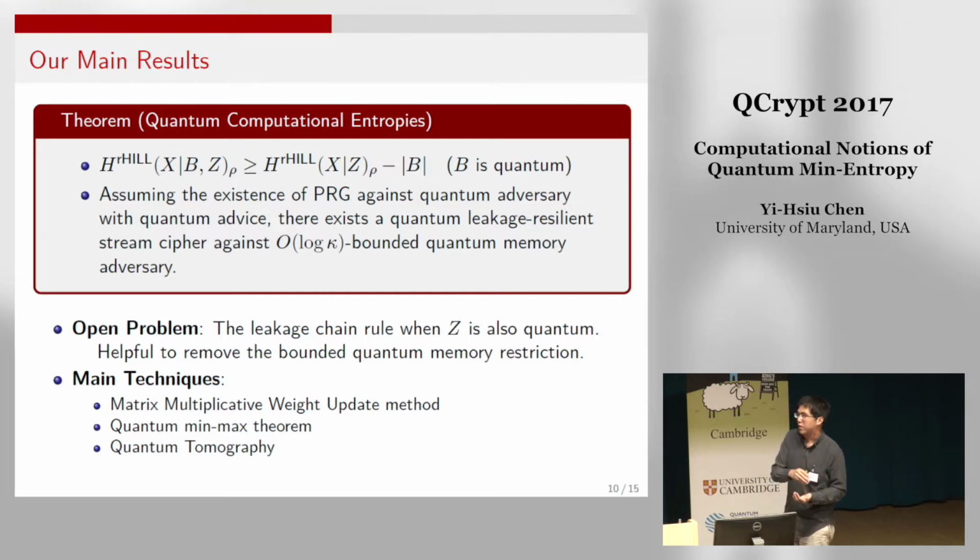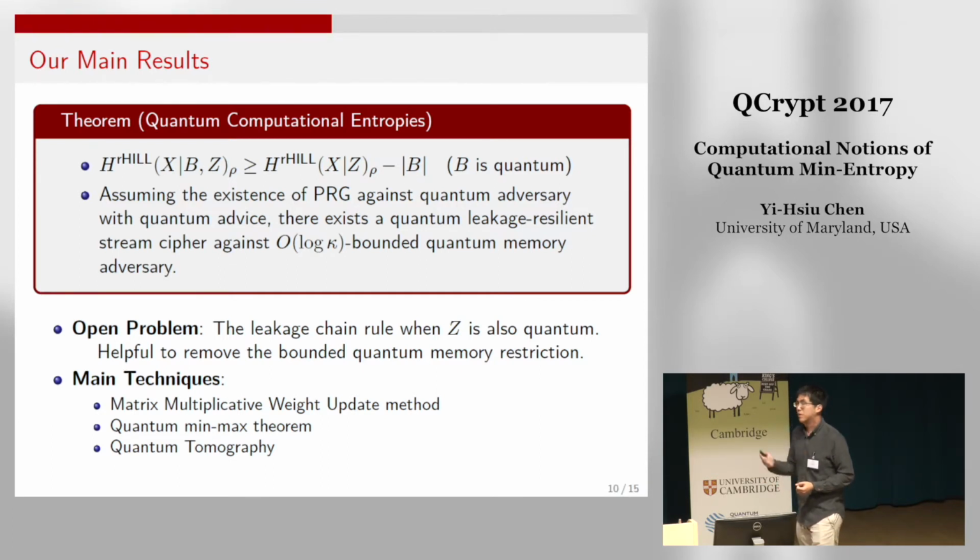We say that for every distinguisher, there exists a quantum state that is indistinguishable by that distinguisher. Because the multiplicative weight update method can imply the min-max theorem or a min-max-like statement, which helps us switch quantifiers, we are able to show the equivalence between the Hill entropy definition and the matrix entropy definition. And that will help us to prove the leakage chain rule.